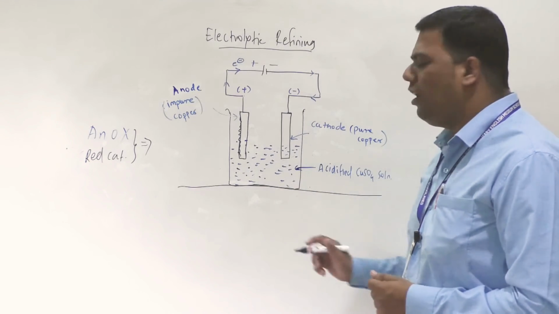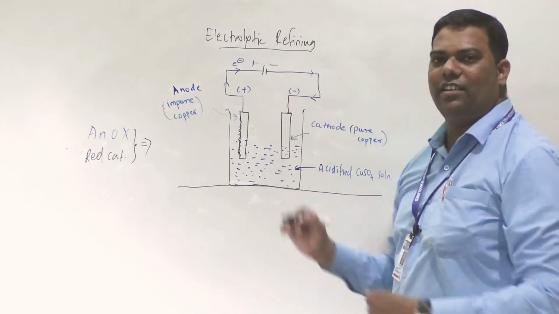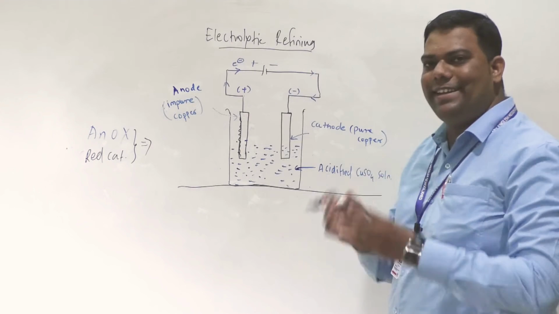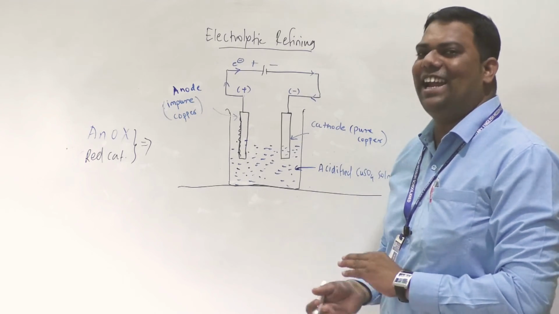So see which reactions will occur here. That means at the anode oxidation and at the cathode reduction.